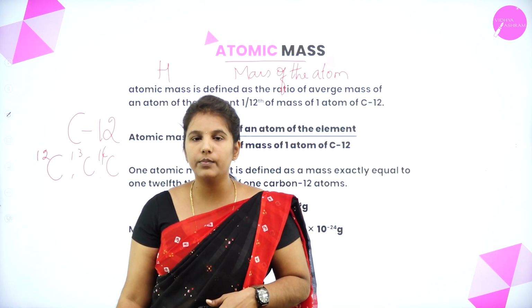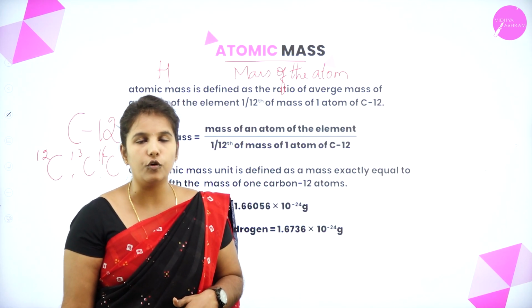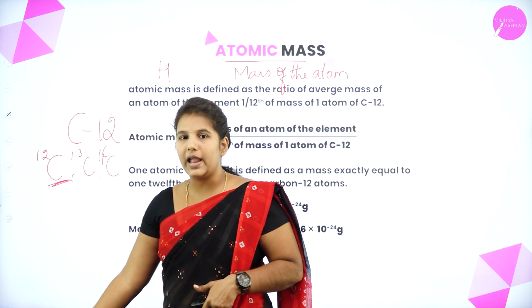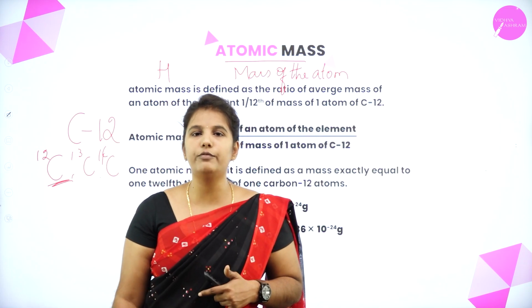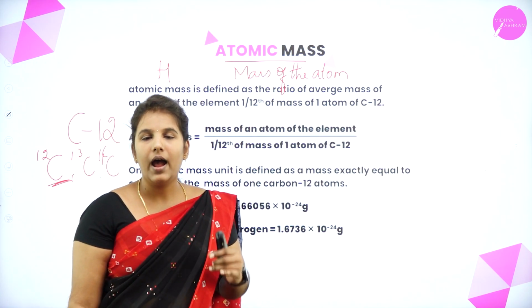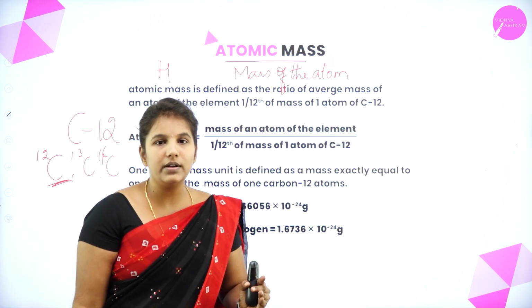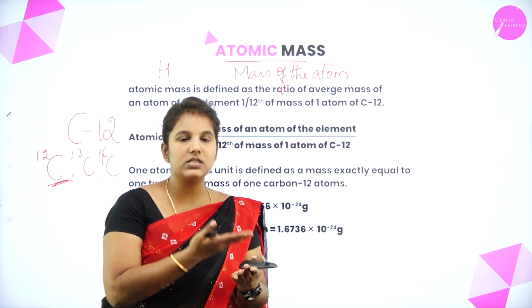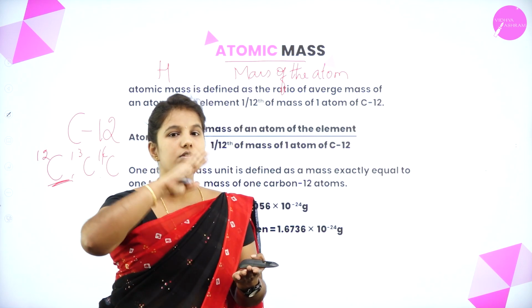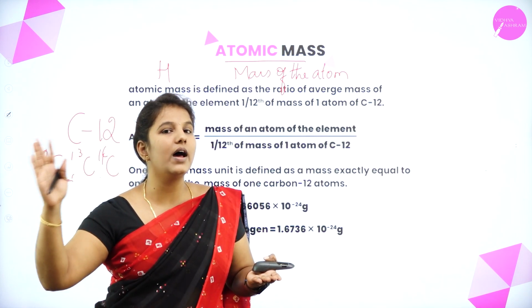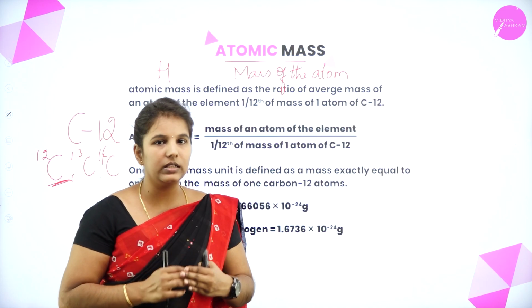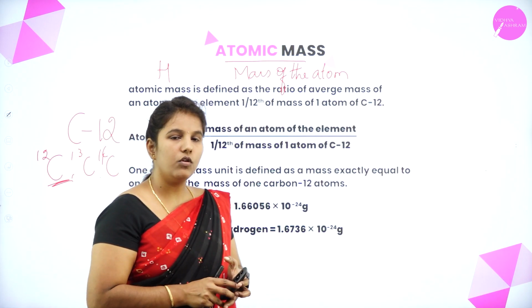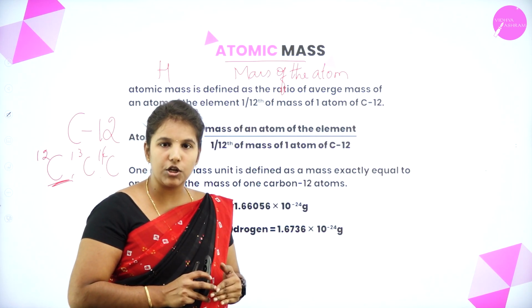Among them, carbon 12 is the one found abundantly in nature. They used carbon 12 as the standard, since they know its atomic mass, and used it to find the atomic masses of the other elements. So then how do we describe atomic mass?